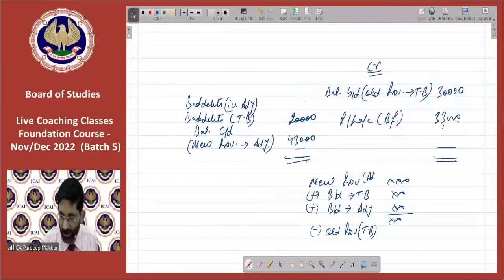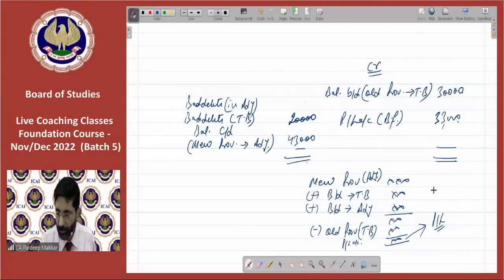This is the new provision, so it is given in adjustments. You may remember anything, whatever you feel better. So this will go to P&L account. If it is positive, it will be debited to P&L account. If it is negative, it will be credited to P&L account.